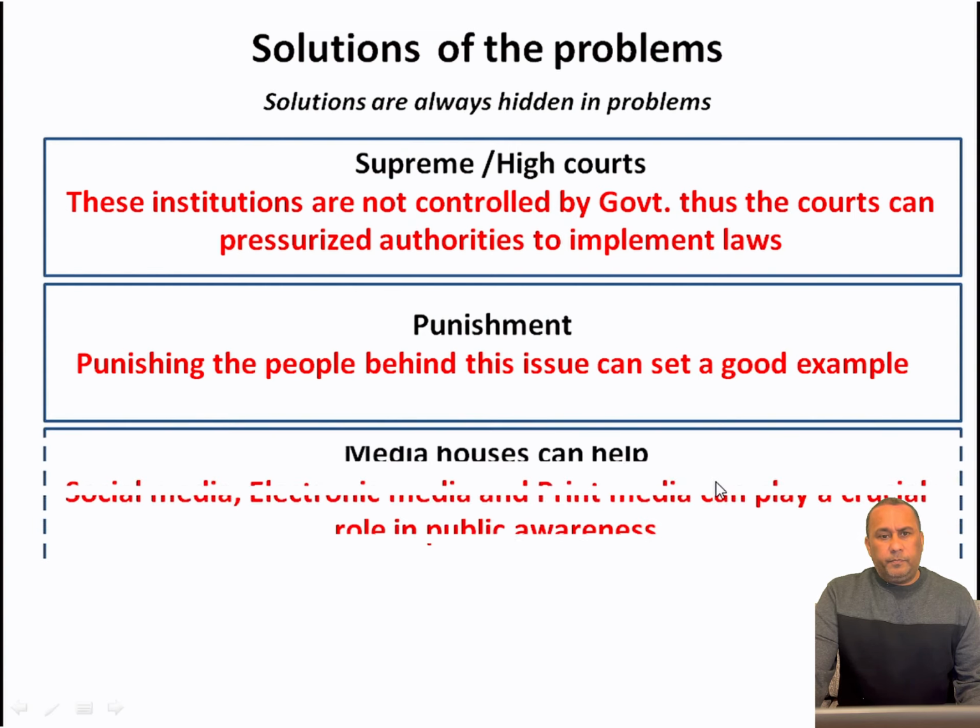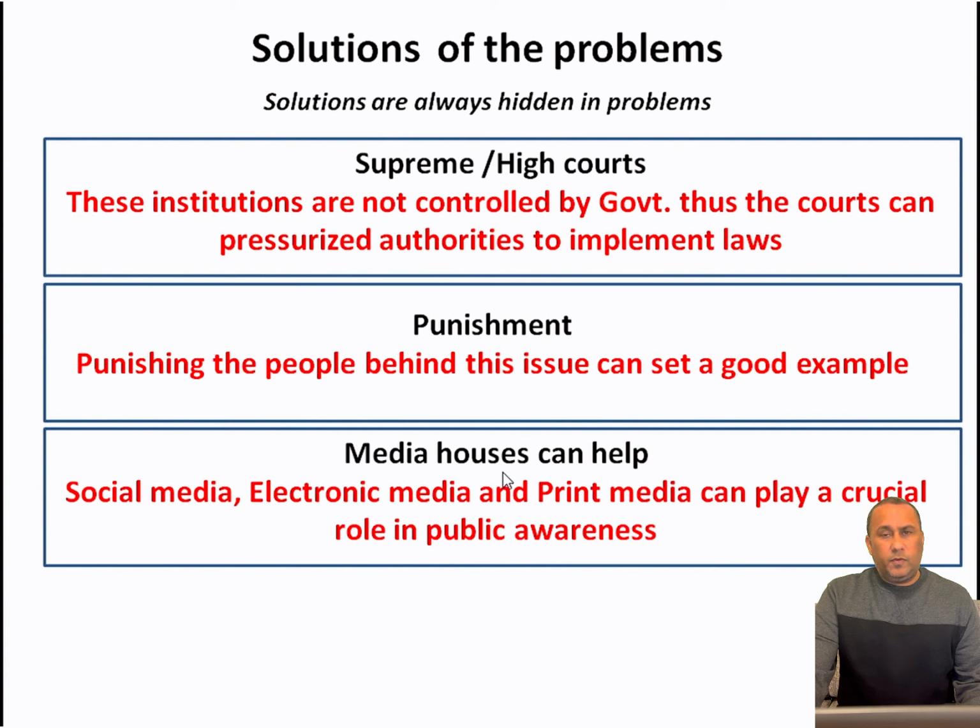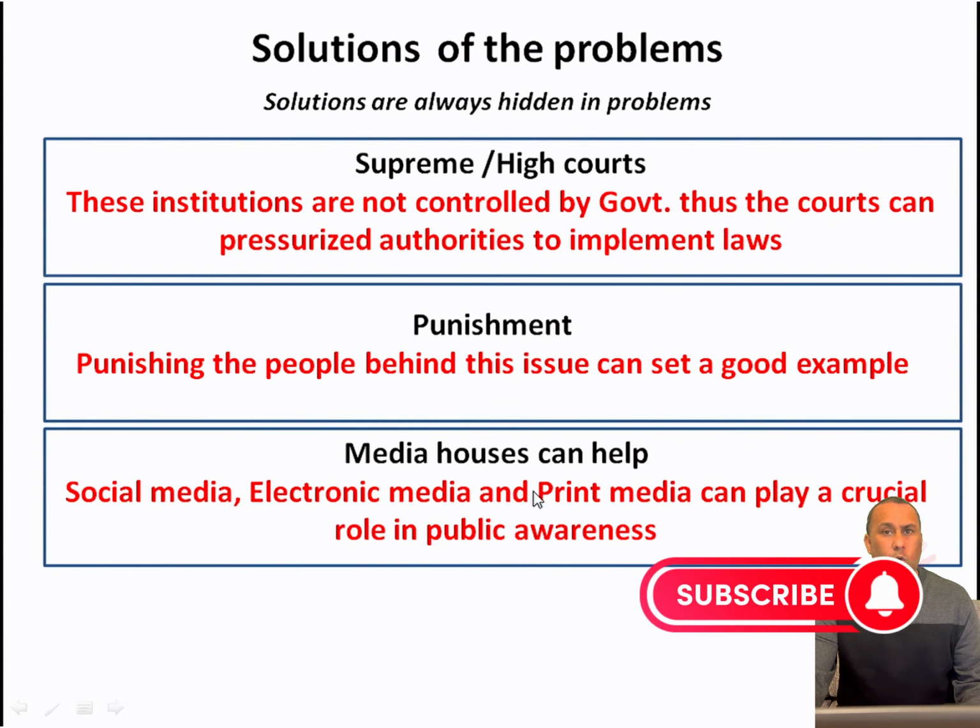Point number 3, media. Yes, we are living in the 21st century. We are over-relying on media. The media, such as social media, electronic media, and print media, can all play a very crucial role in public awareness. In our last screen, we talked about the causes, and one of the causes was unawareness. Now, the solution to unawareness is to make people aware, and how to make them aware is the media, because we are over-reliant on media.